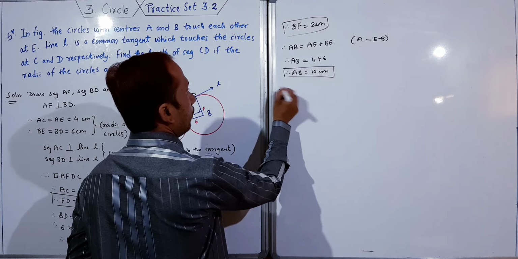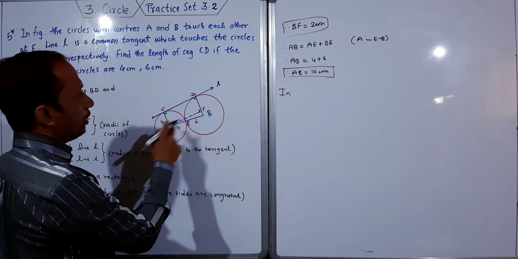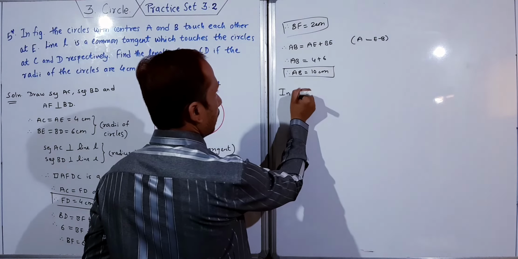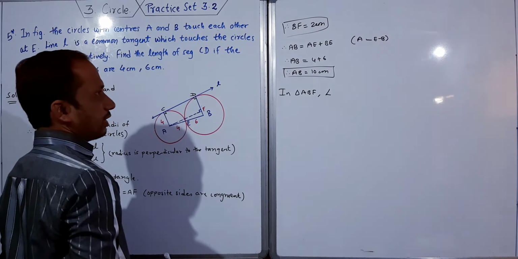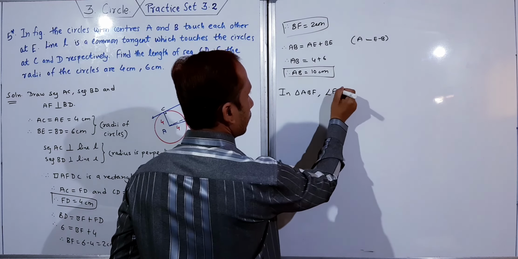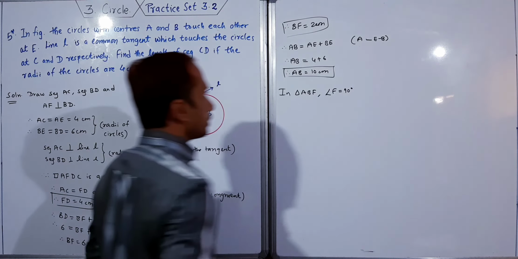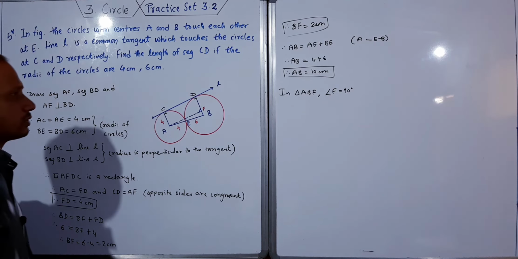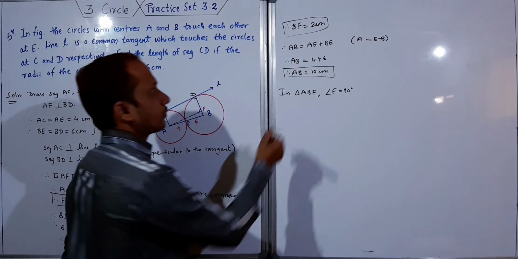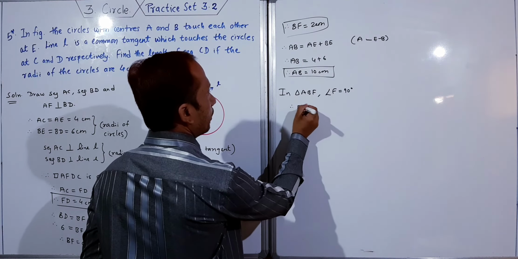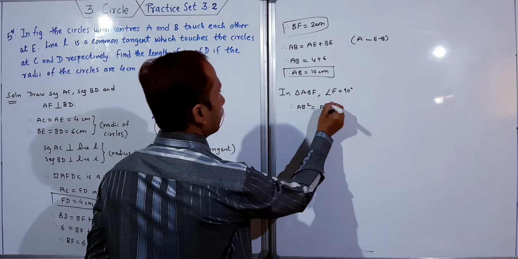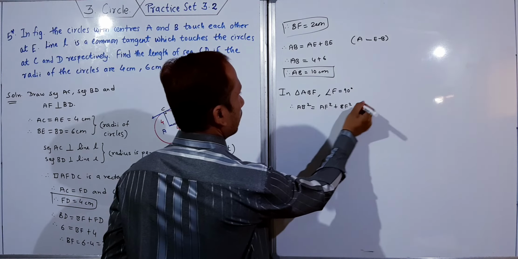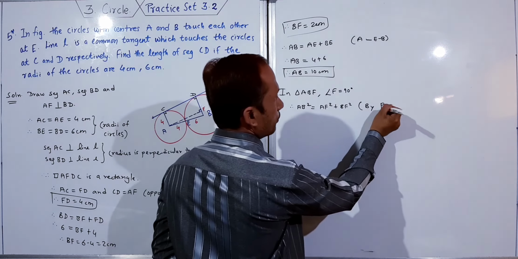Now in triangle ABF, angle F is 90 degree. You can see this angle F is 90. Therefore AB square is equal to AF square plus BF square, by Pythagoras theorem.